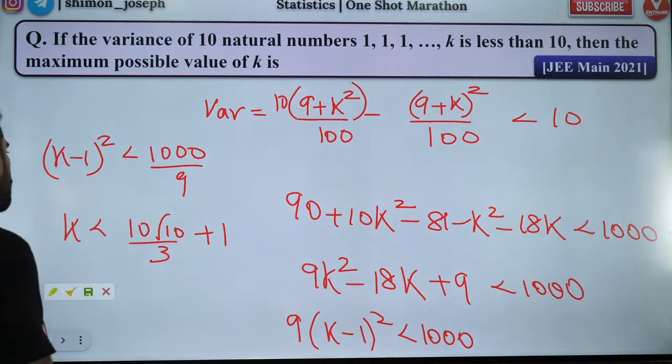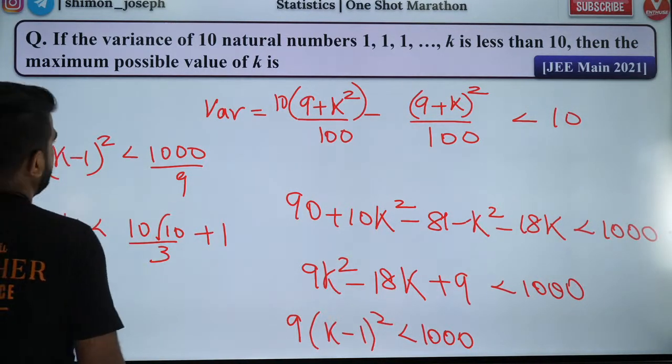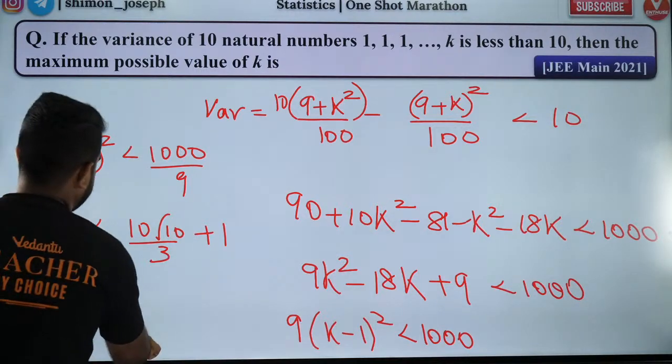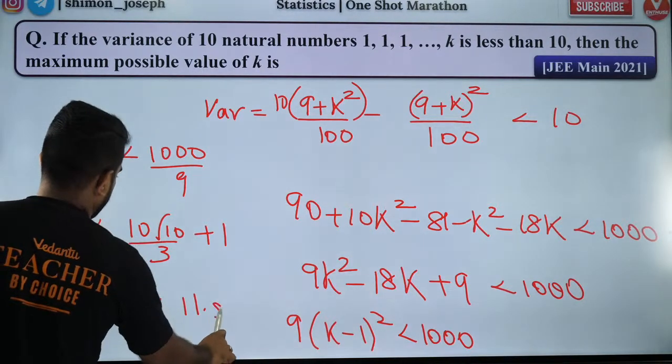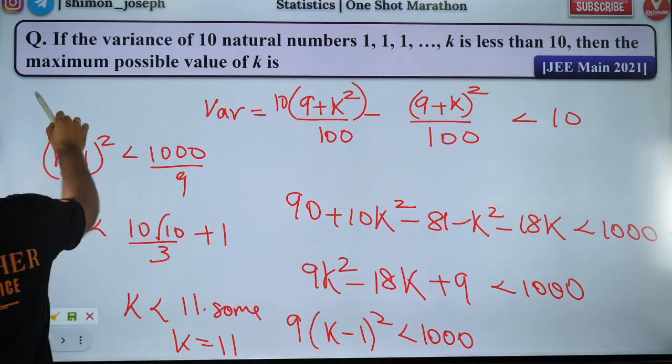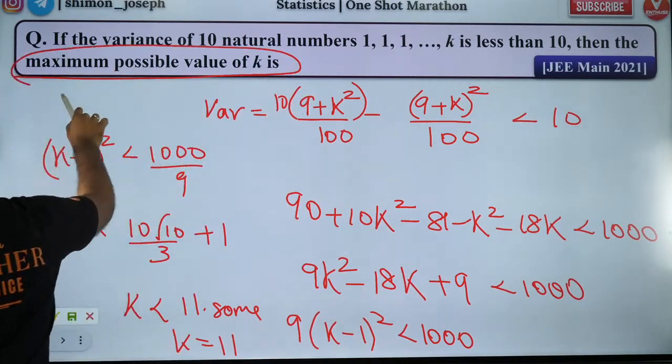So how much is this value? 10 root 10, any idea? Root 10 is 3 point something, right? 3.2. So 32 by 3. So k should be less than 11 point something. So k is equal to 11. That's the maximum value. The maximum possible value of k is 11.